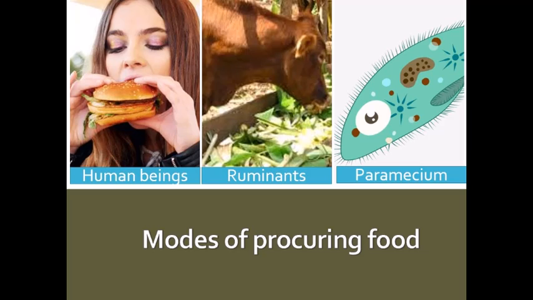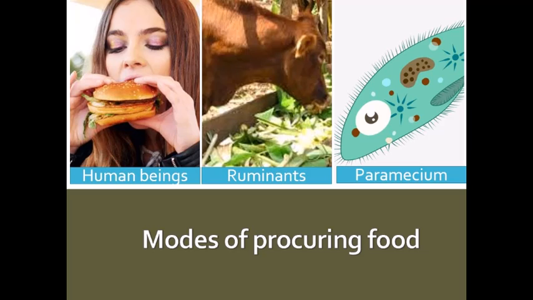Paramecium also has a different mode of procuring food. It is a unicellular organism and it has fine hair-like structures called cilia all over its body, and the constant movement of these cilia pushes the food particles along with the water current into its mouth. So paramecium takes its food with the help of these cilia, which are hair-like structures all over its body.